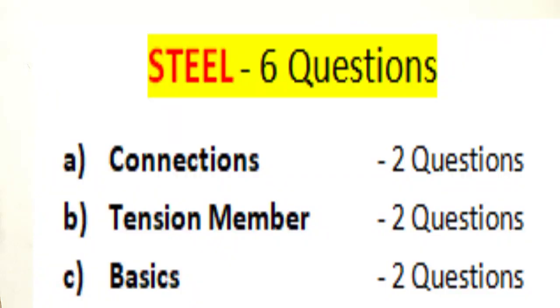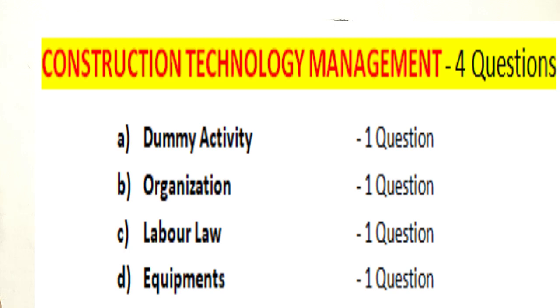Now from the subject steel, 6 questions appeared in total. In that 2 questions appeared from bolted and riveted connections, 2 questions from tension member and 2 questions from basics. Okay, and coming to construction technology and management, total 4 questions appeared from CTM. 1 question was asked from dummy activity, that is from network. So 1 from organization, 1 from labor law and 1 from construction equipments.